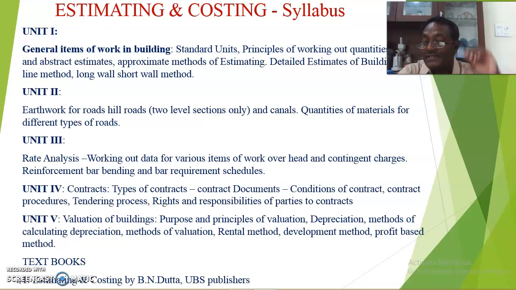Profit based method means there are some structures which always give a profit. As the profit is more, the value of the structure is also more. Like that, you have to evaluate the value of the construction or the value of the structure.